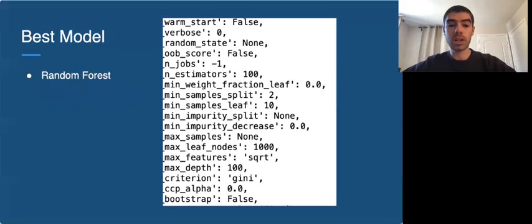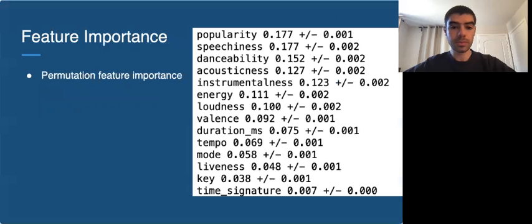So the best model turned out to be random forest, and the best hyperparameters are on the screen, with the max features criteria being square root, the number of estimators being 100, and the maximum leaf nodes being 1000. Next, I looked at feature importance. For this, I used permutation feature importance. And as we can see, the three most important features are popularity, speechiness, and danceability.